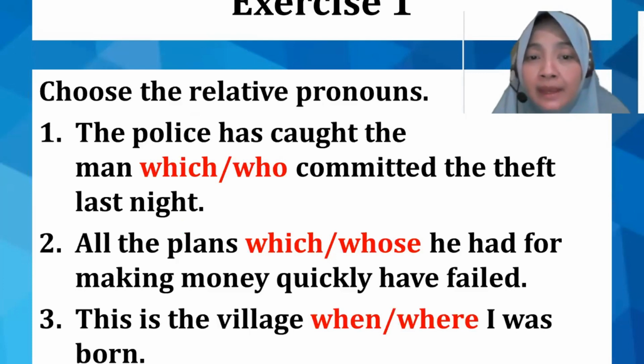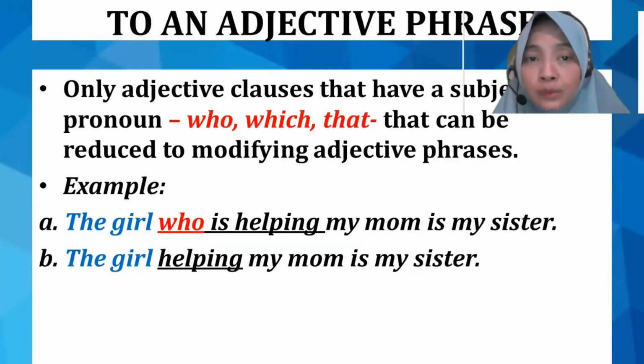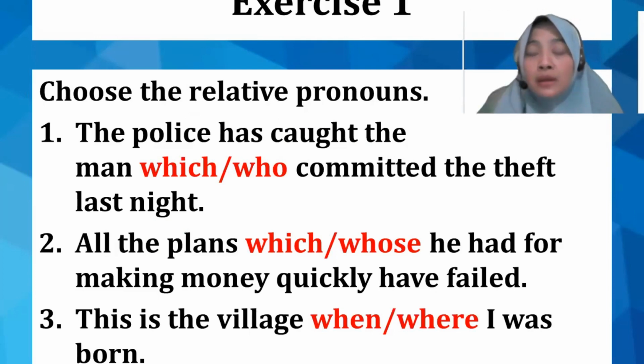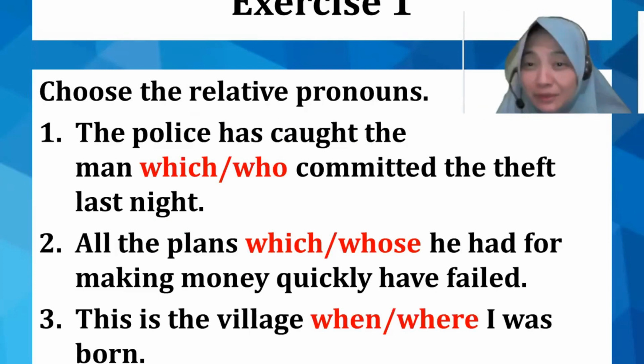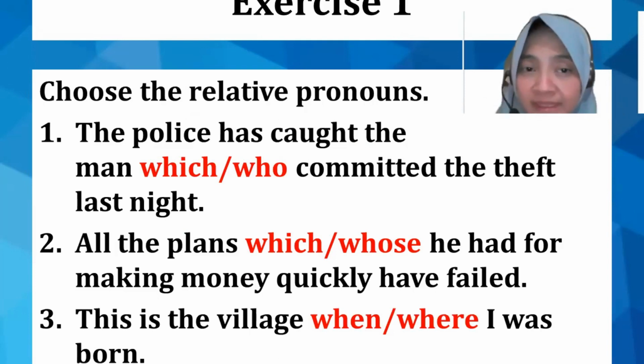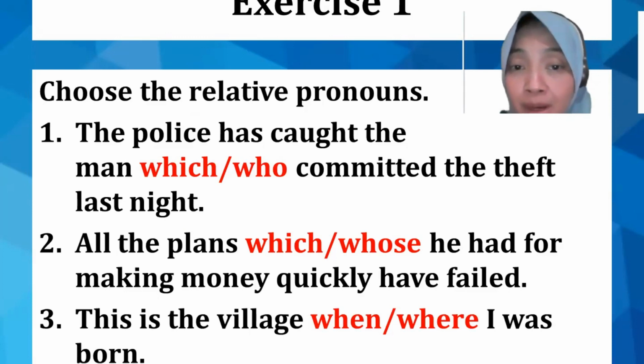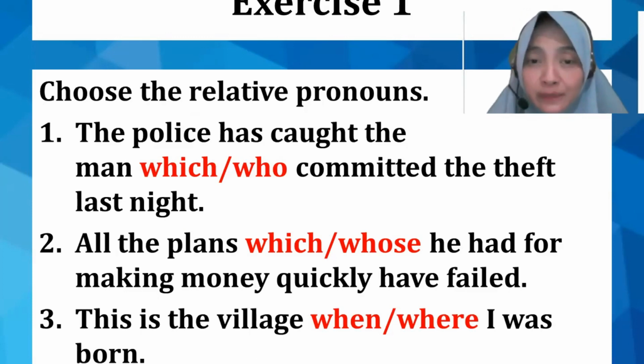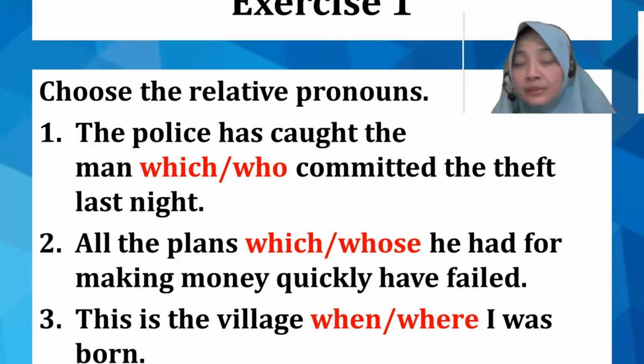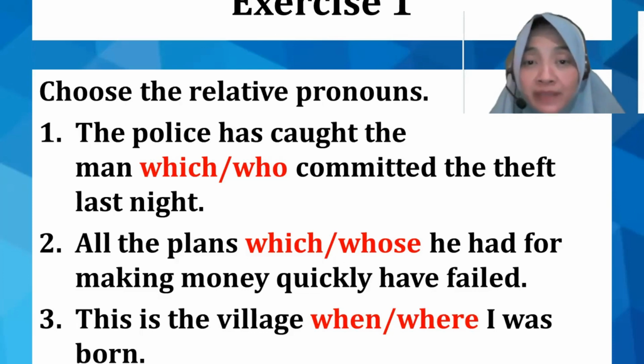Now, I think that you have already known about adjective clauses. Now, it's time for you to try to do the exercises. So, in the first exercise, you have to choose the relative pronouns, yeah? There are 3 numbers here. I'll give you some time to think while I do a review for you about what we have got today, talking about adjective clauses, right? We use adjective clauses to give some more explanation about someone or things.